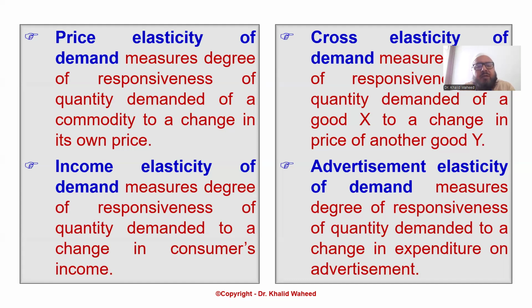Likewise, income elasticity of demand: when there is a change in the income of the consumer, how much has demand changed? It will be measured through income elasticity of demand. Then cross elasticity of demand. Here we take two goods, related in one respect or another, either as substitutes or complementary.